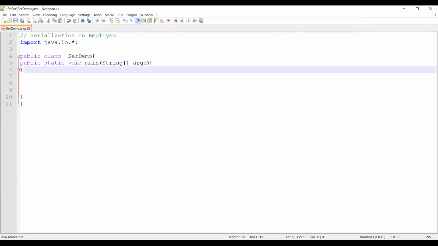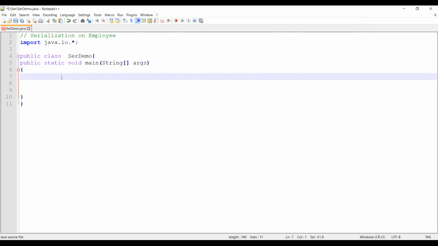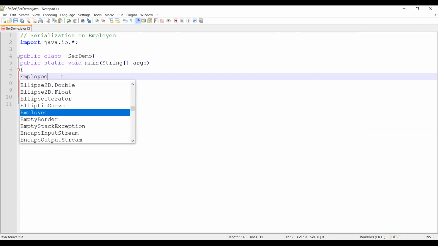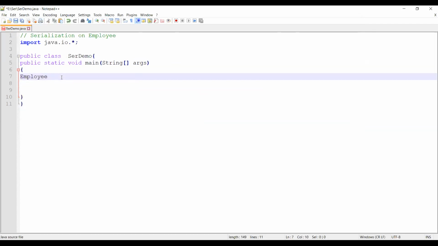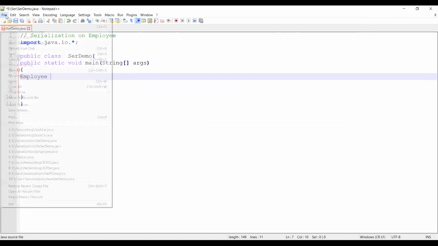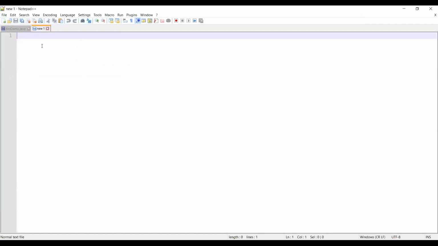Now I am going to write my program. They've told me to serialize an employee. So I will first create an employee class. When I create my employee class, I will create it as a completely new file, for two reasons.